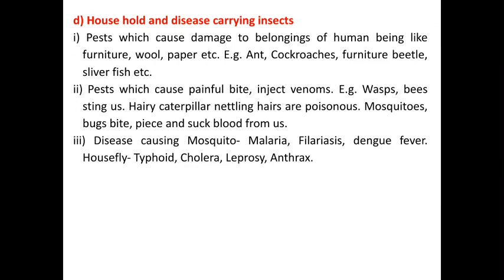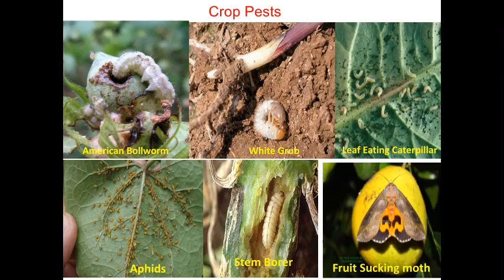Mosquitoes and bugs bite, pierce and suck blood from us. Among disease carrying insects, mosquitoes cause malaria, filariasis, and dengue fever. The housefly causes typhoid, cholera, leprosy, and anthrax. These are disease carrying insects, and these are some of the features.